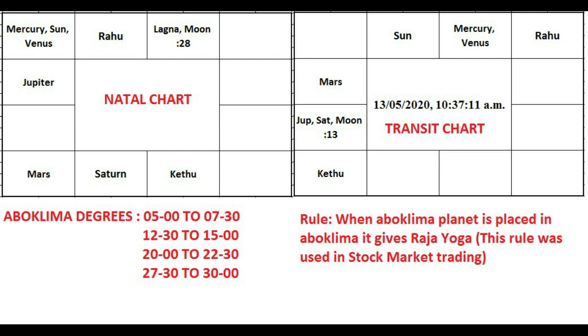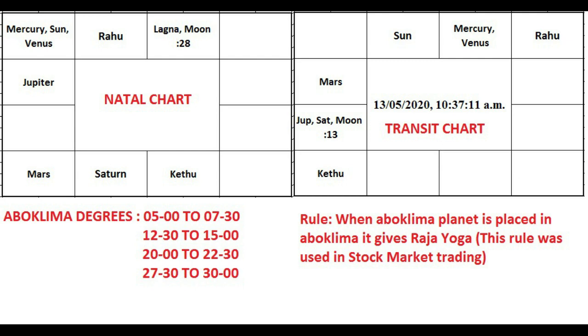Now the day. On the right side, we have given the transit chart. In that, on 13/5/2020, Moon is transiting in his own star Shravan. Now it is transiting at 13 degrees, which is also an apoklima degree, and it is also transiting in the 9th house to natal Lagna. The Lagna is Rishabha. From there it is the 9th house. So all apoklima factors are conjoined here. It is transiting in the constellation of the apoklima planet, in an apoklima degree and an apoklima house. So 3 factors are in our favor. So that is the lucky day. That is the first thing.